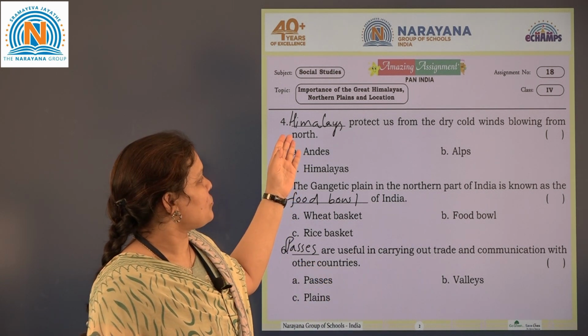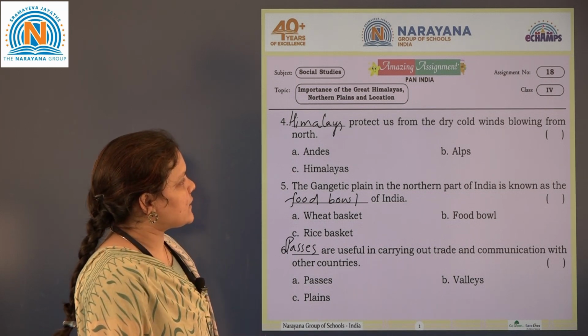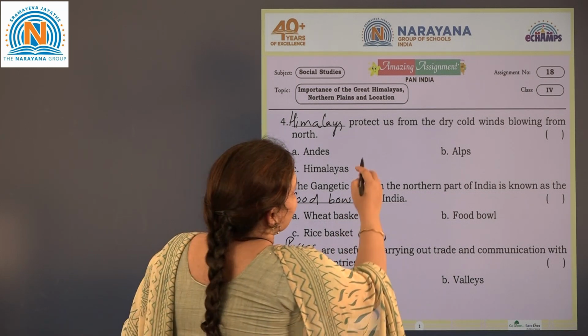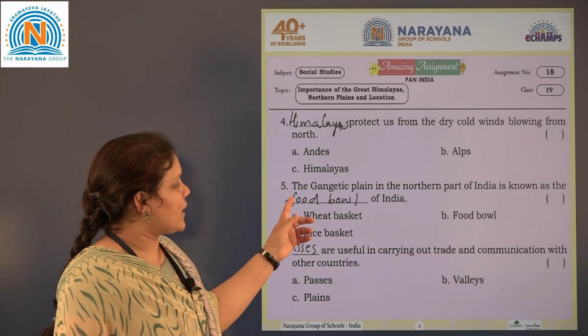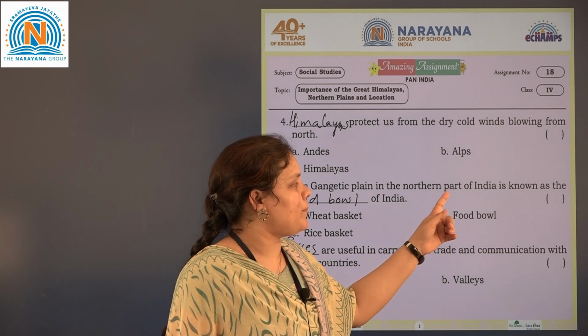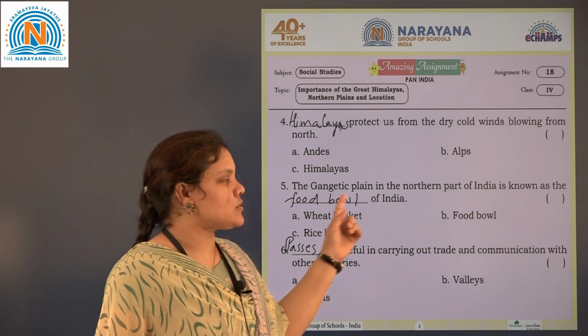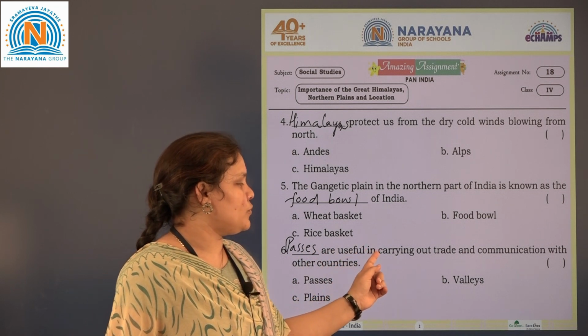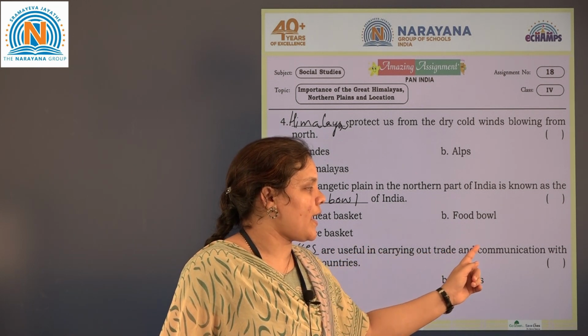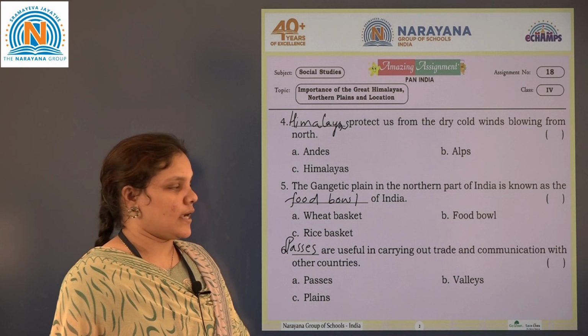So once again see, the Himalayas protects us from the dry cold winds blowing from north. Then the Gangetic Plains in the northern part of our India is also known as the football. Next, passes are useful in carrying out trade and communication with other countries.